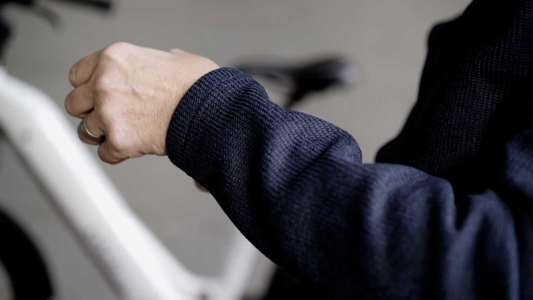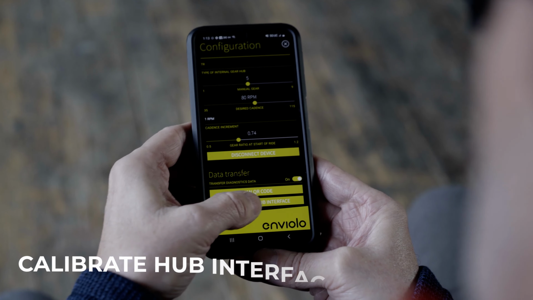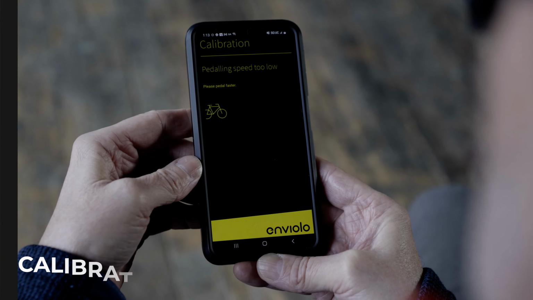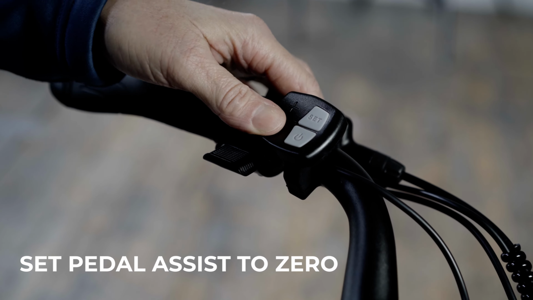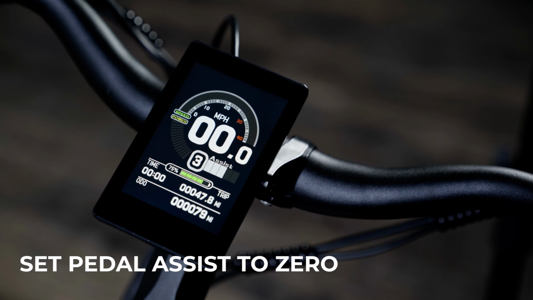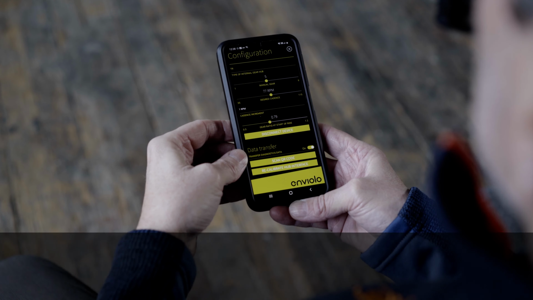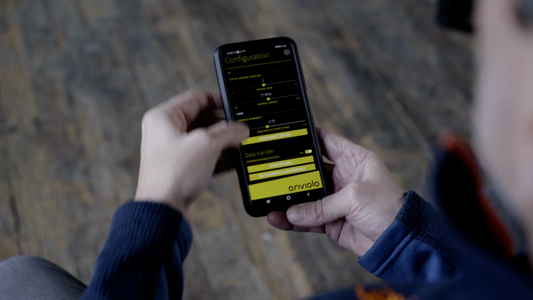Once you're done with these settings, scroll all the way down to the bottom and locate where it says Calibrate Hub Interface. Calibration is required for proper operation and is recommended as part of the initial setup process. It's a good idea to calibrate the interface if you're experiencing any issues with shifting. Once your bicycle is in calibration mode, take the bike for a ride on flat terrain in pedal assistance level 0. It's important your pedal assist level is set to 0 during this process. Ride the bike for a minute or so. You will hear some shifting noises and then see a message on your phone saying the calibration is complete. You can now select the X at the top right of the configuration screen.